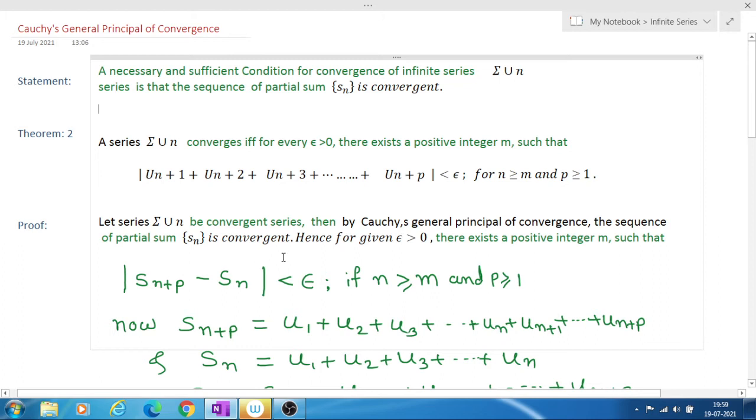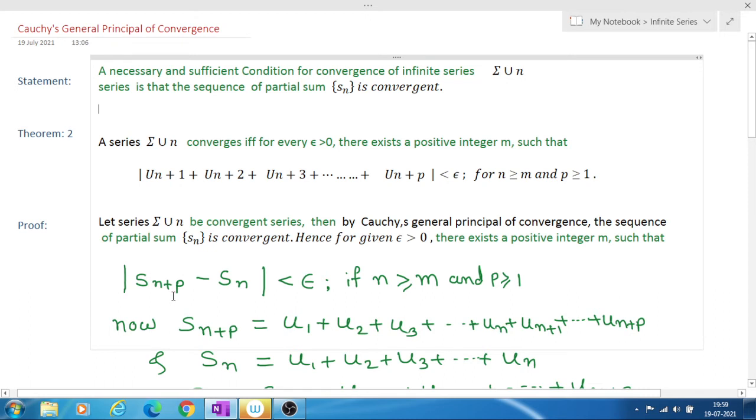Now if the sequence Sn is convergent, then from Cauchy's criterion for sequences we know that for given epsilon greater than 0, there exists a positive integer m such that